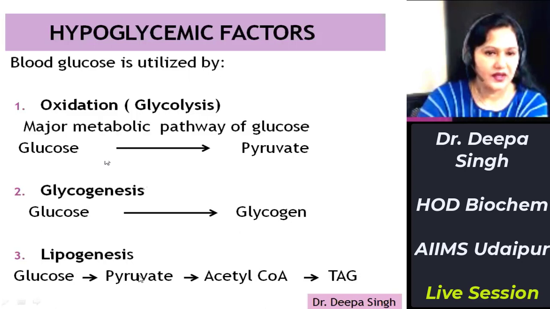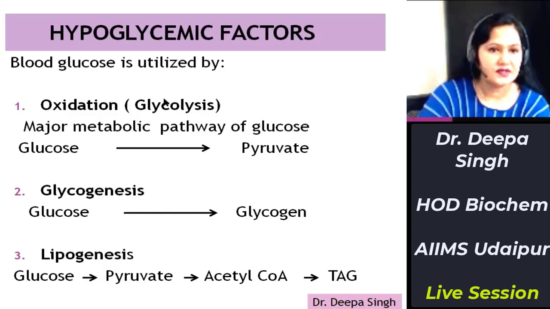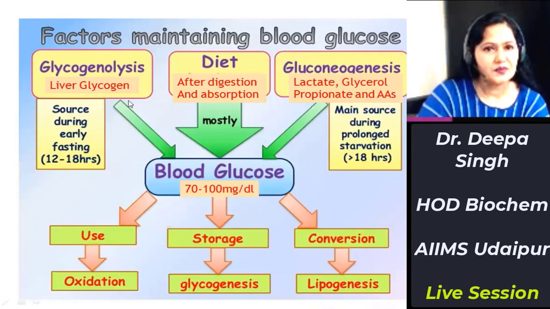Glucose converts into pyruvate by glycolysis. Pyruvate forms acetyl coenzyme A by oxidative decarboxylation, and then acetyl coenzyme A forms fatty acids. These fatty acids combine with glycerol to form triacylglycerol or fat. So this is lipogenesis. By these three factors, glucose is decreased from the blood. Now there should be a balance between these hypoglycemic factors and hyperglycemic factors to maintain the blood glucose concentration in the desired range.